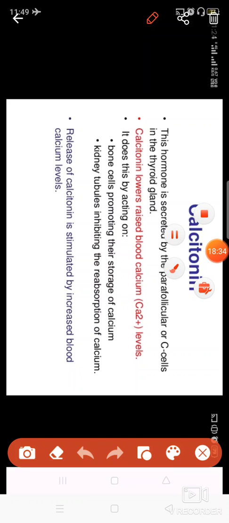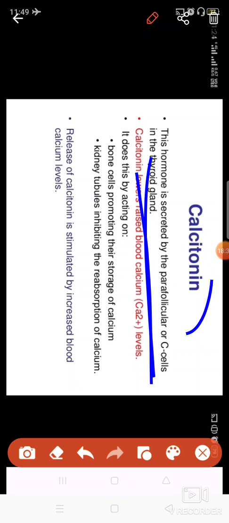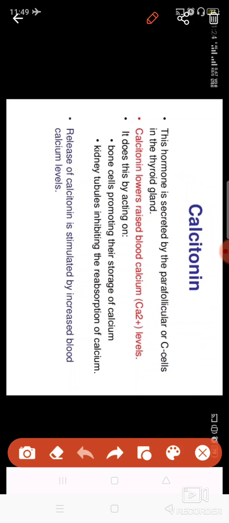And there is one more hormone which is known as calcitonin. Calcitonin is formed by the C cells which are present in the thyroid gland, also known as parafollicular cells. These help in lowering the calcium ions in your body, that is the calcium level.